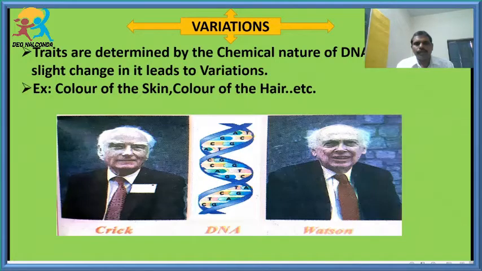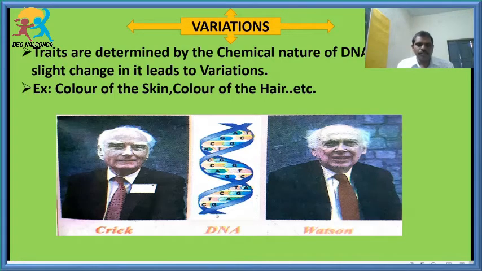Students, now you are very clear. These two scientists: this scientist is called Crick, that is Francis S. Crick, and the other scientist is James D. Watson. These were the two scientists. They were awarded the Nobel Prize for their great contribution to biological science.